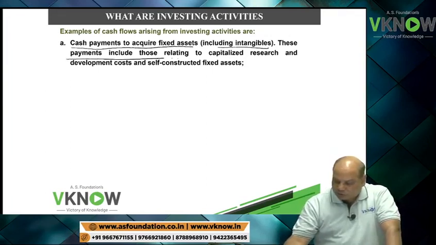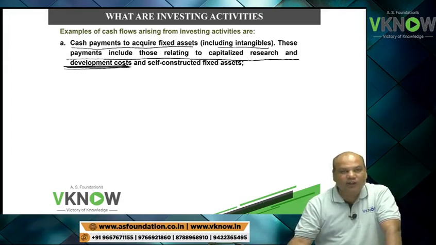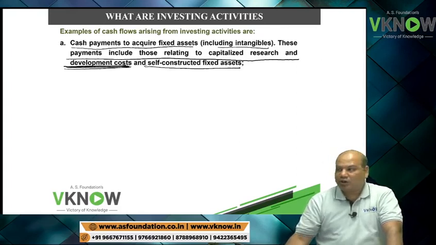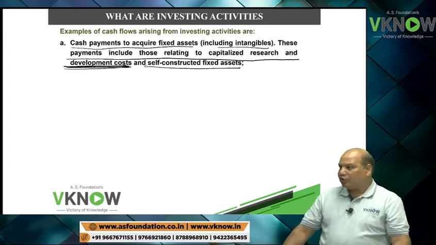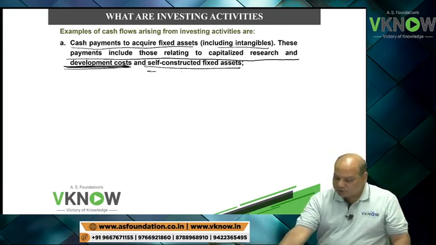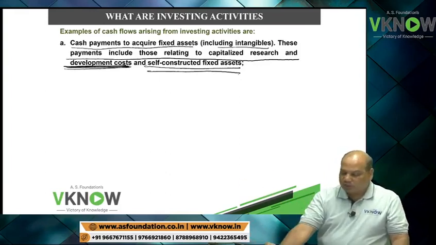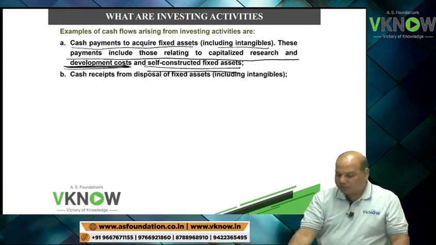This payment includes those related to capitalized research and development cost. So investment in development of intangible asset, research expenditure will also come here. Investment in self-constructed fixed asset will also come here. Self-constructed fixed asset means a building constructed by the company.